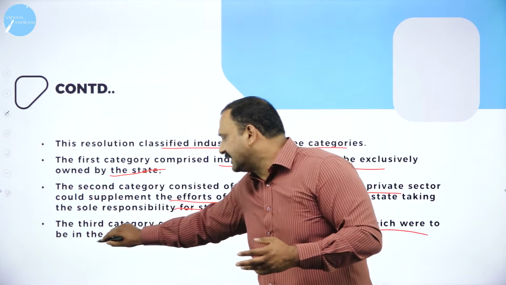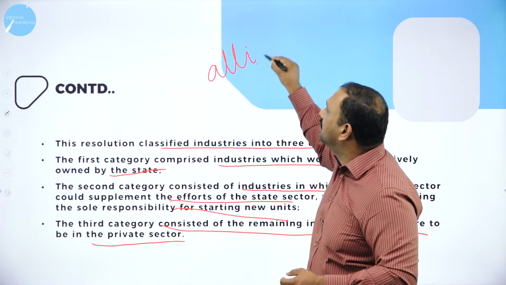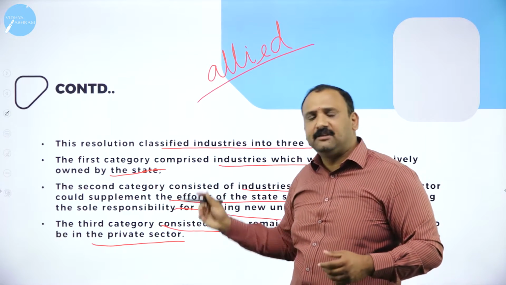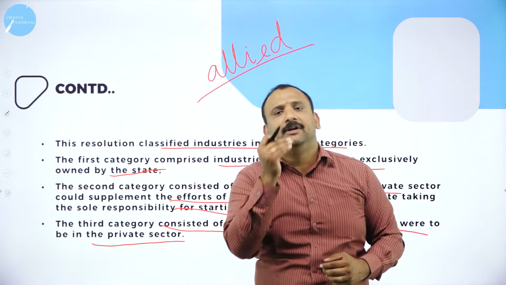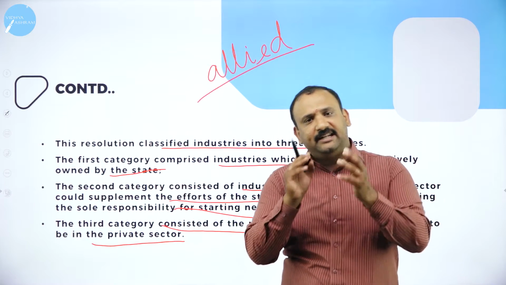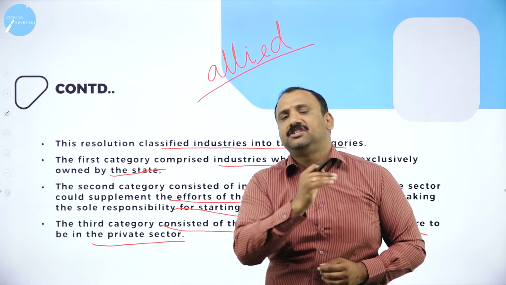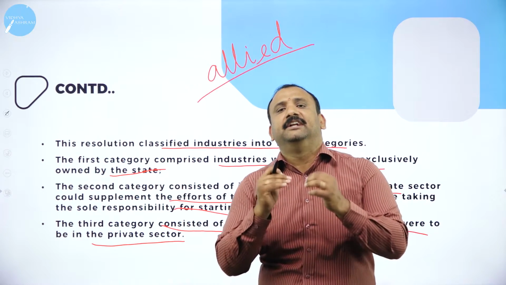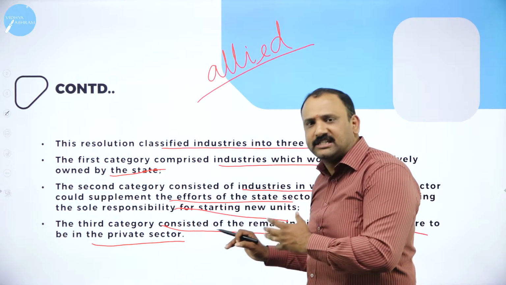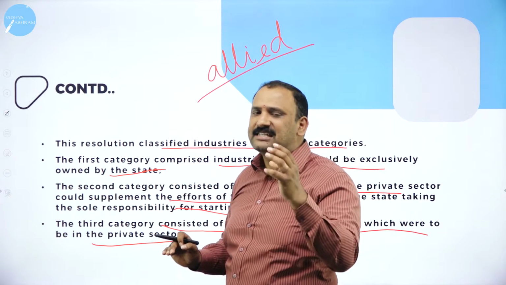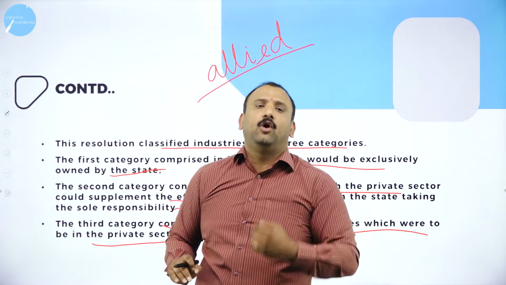When I say the third category, I would like to use the word allied industries. The allied sector consists primarily of small companies which were trying to support either the government or private organizations. In 90% of cases, allied industries were those trying to support the mainstream private organizations in terms of production and promotion. This was one sector where the government did not give necessary emphasis or support, even though they were small companies that needed support in order to grow.